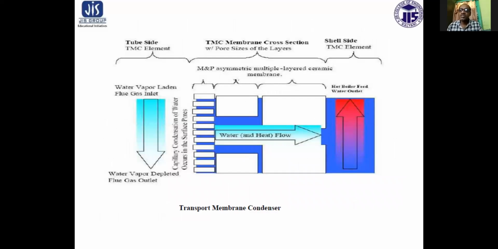So this is a schematic diagram of the transport membrane condenser, where the membranes are there. Through that membrane, the low temperature flue gas can be heated significantly.